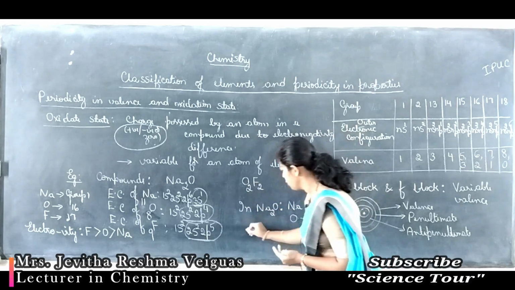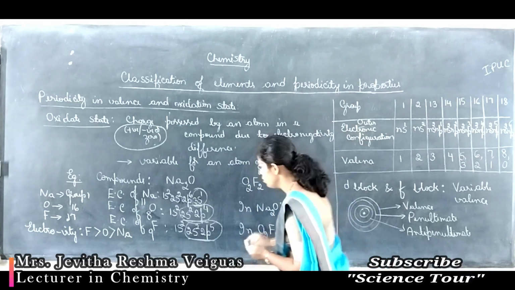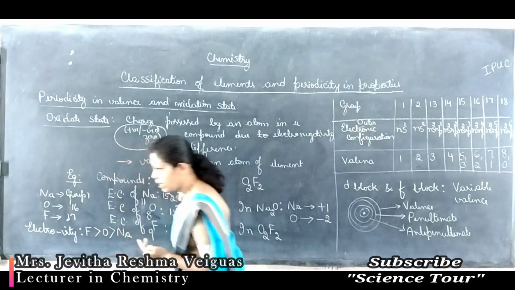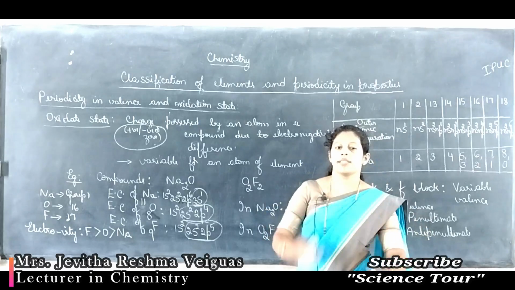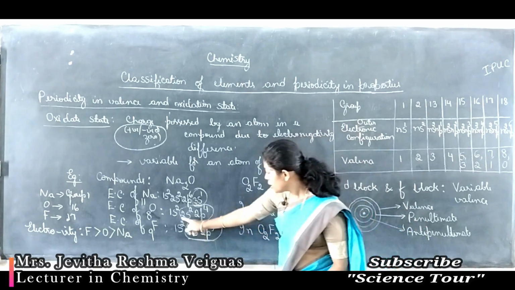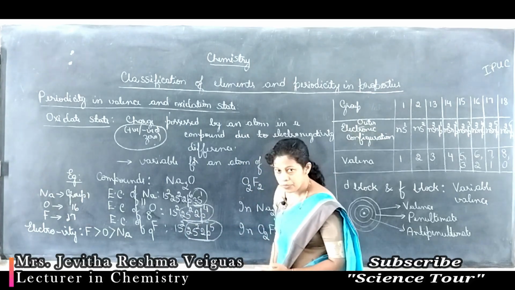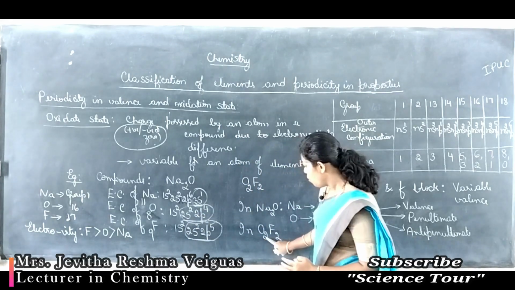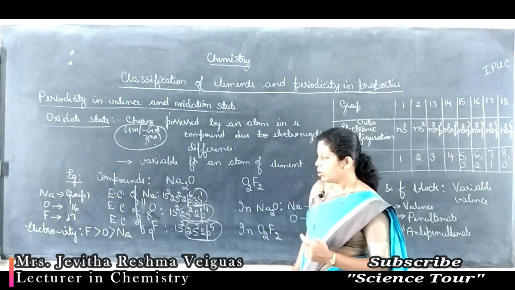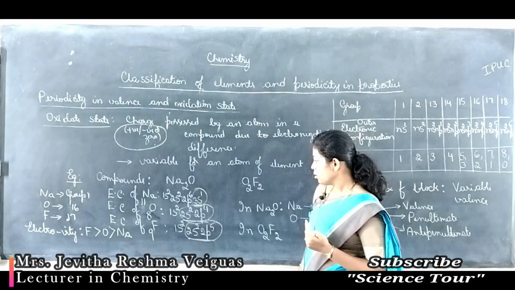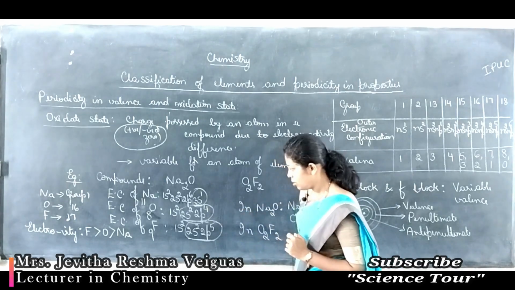Take O2F2. In this, fluorine is more electronegative than oxygen. It means oxygen donates electrons, fluorine takes electrons. Look here. How many oxygen are there? 2 oxygen. The 2 oxygen lose 1 electron each. They donate 1 electron each.